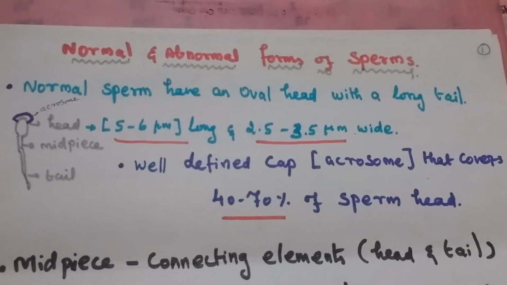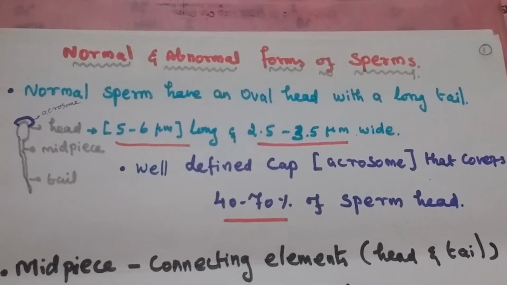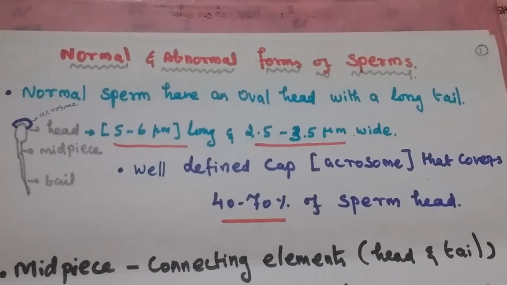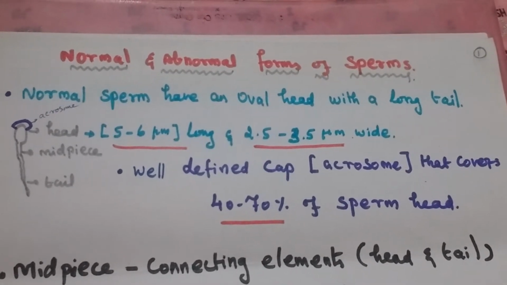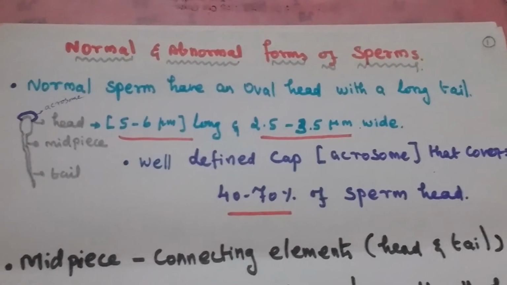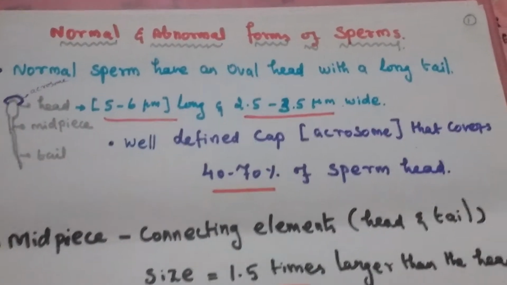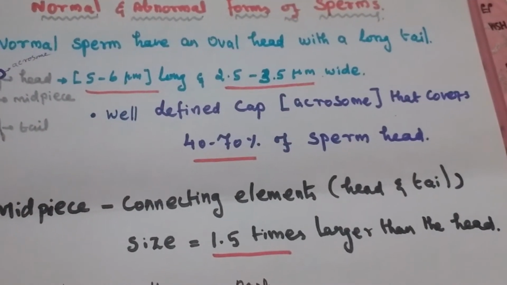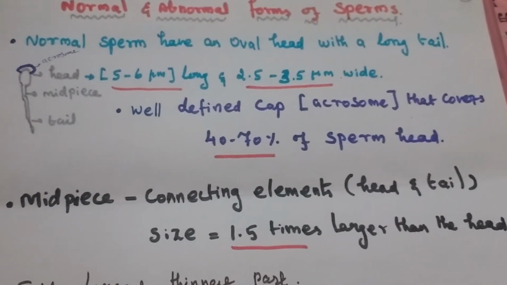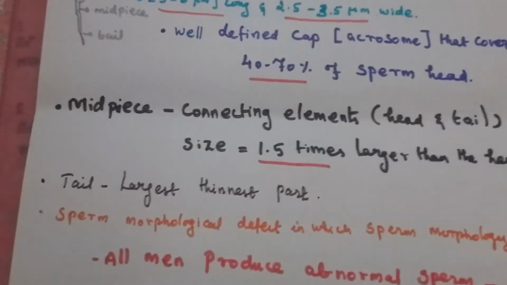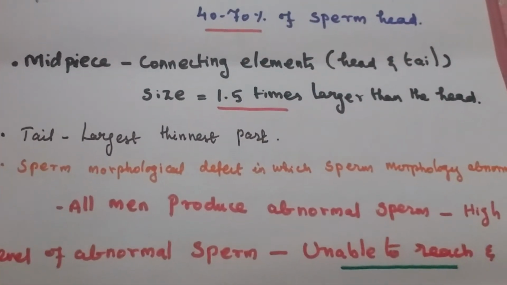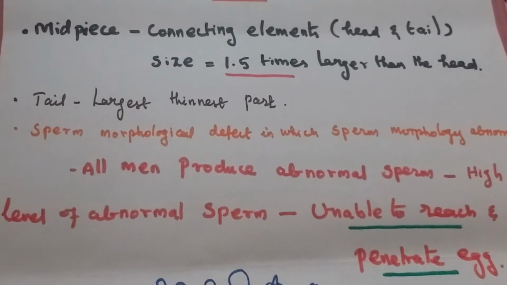The second part is the middle part. It is the connecting element for the head and tail. Its size is 1.5 times larger than the head. The last part is the tail. This one is the thinnest part of the sperm.